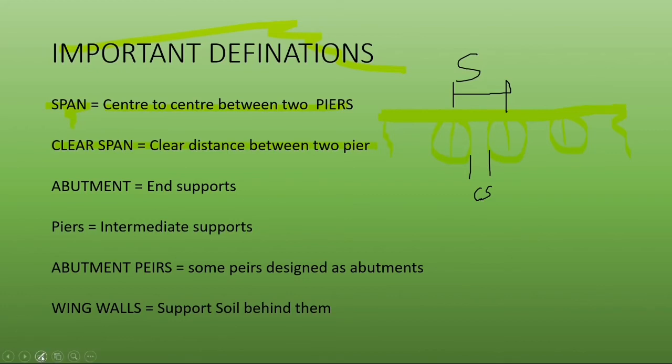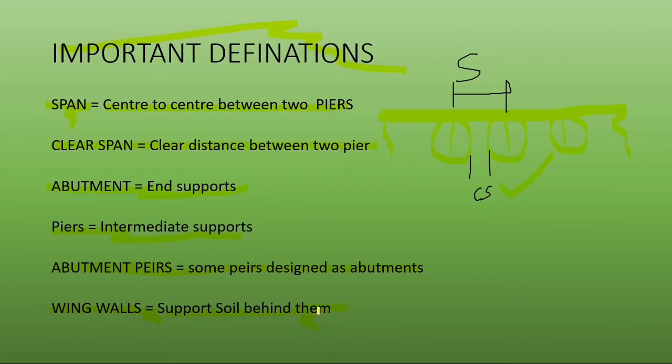Next, abutments. What are abutments? They are end supports. What are piers? They are intermediate supports. What are abutment piers? There are some piers which are designed as abutments, so they are known as abutment piers. What are wing walls? They support the soil behind them.